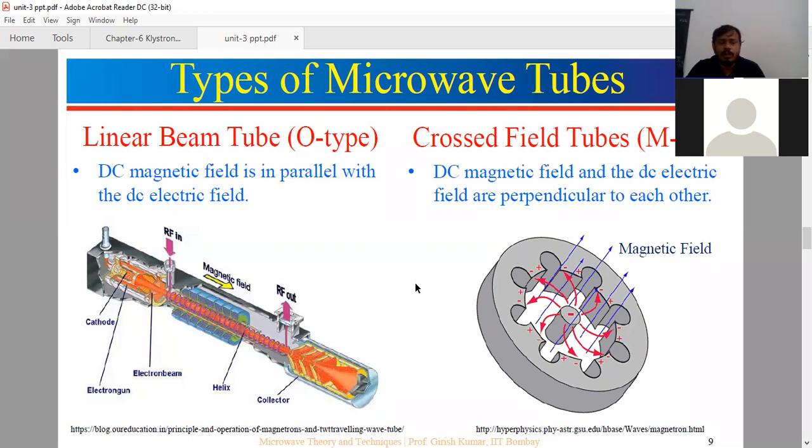For your exam, we have up to the limitations of conventional tubes. Then the operation of the two cavity klystron, with the applicable diagram. If you are asked to explain the operation of the two cavity klystron or reflex klystron, you need to explain using the Applegate diagram only. The Applegate diagram shows how the electron bunches are formed in the klystron tube.